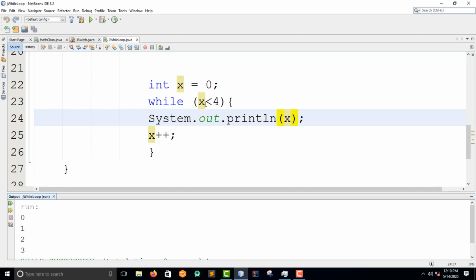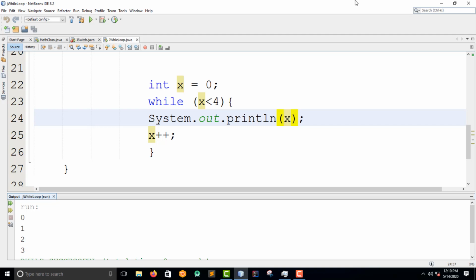This is all about the while loop, and we're done with this. So I want to show you the next example, that is the do while loop. So guys, let's do the do while loop.